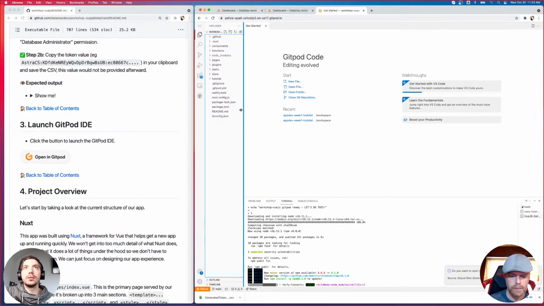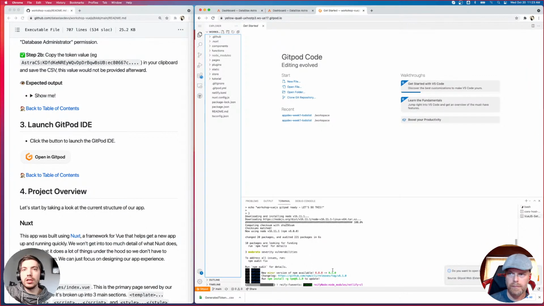All right. So mine is up. It's going to be installing a few things, some initialization. So that'll take a little bit. We'll wait for that.